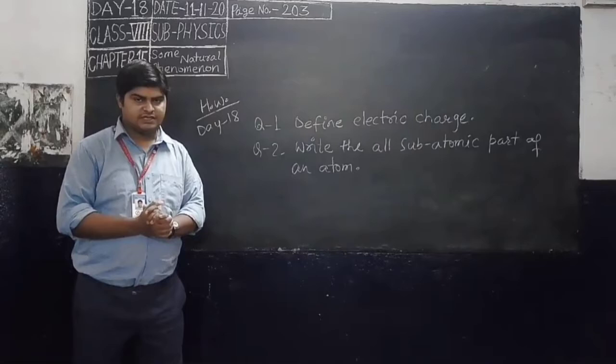This is the exact definition of electric charge. Electric charge is the property of subatomic particles, that means electrons, protons, and neutrons, particularly electrons and protons.